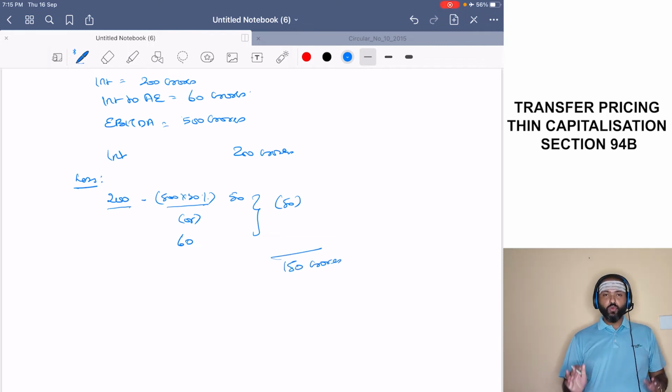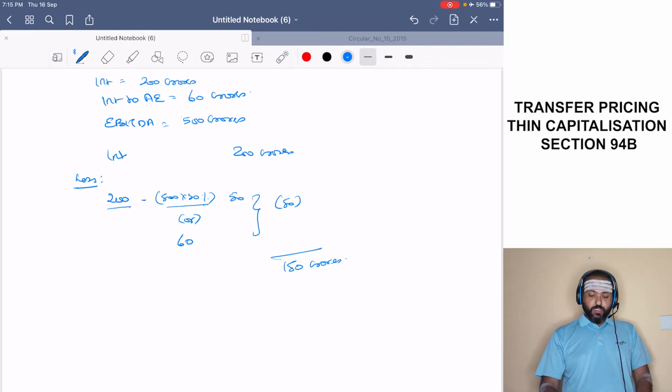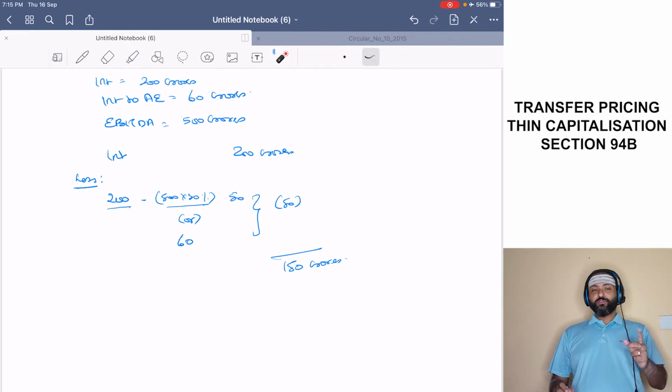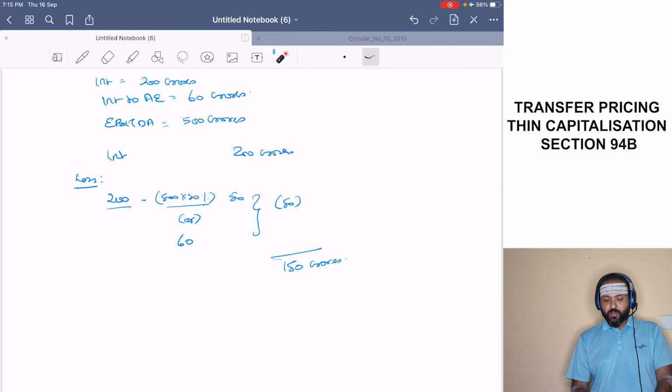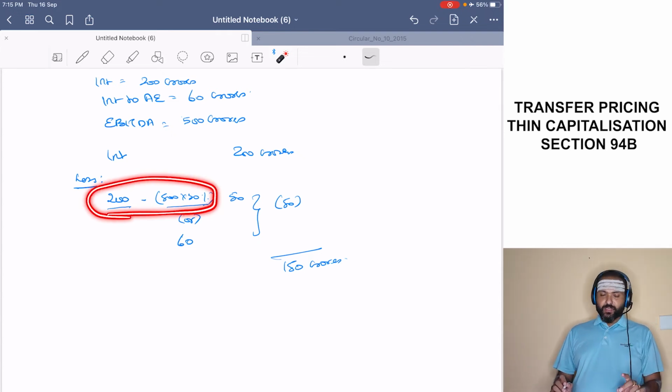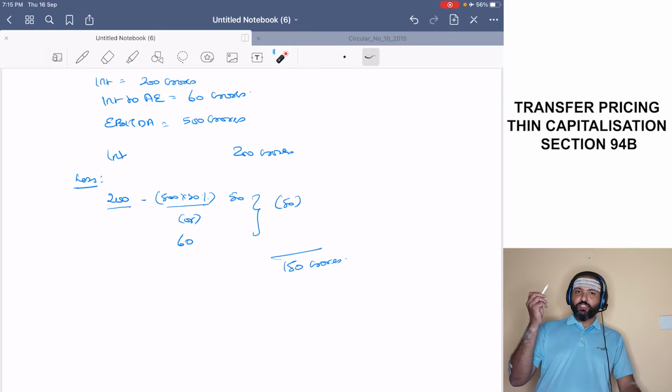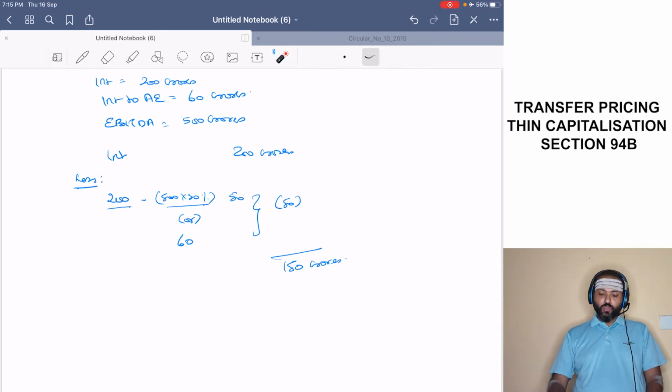So what will we do? Take the total interest, which is how much? 200 crores. From that, subtract the lower of the two. What are the two? Total interest minus 30% of EBITDA, or actual interest paid to associated enterprises. The lower of the two is disallowed.